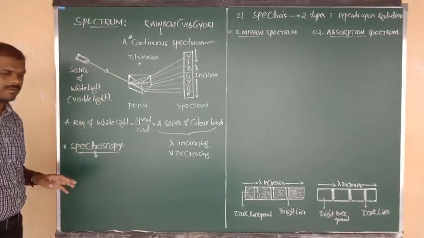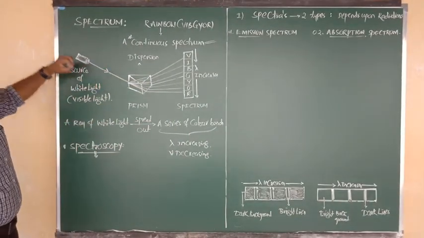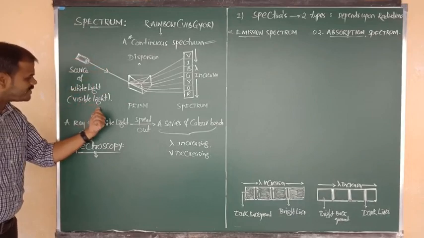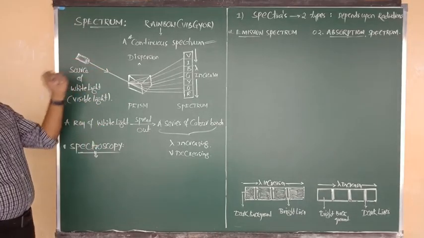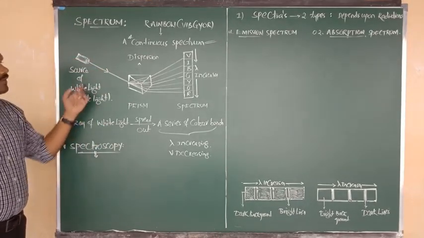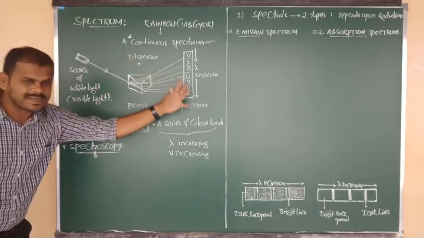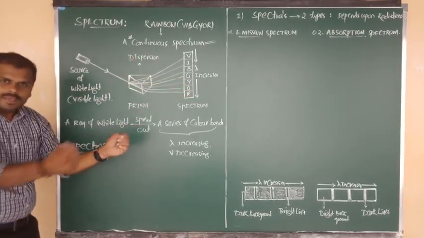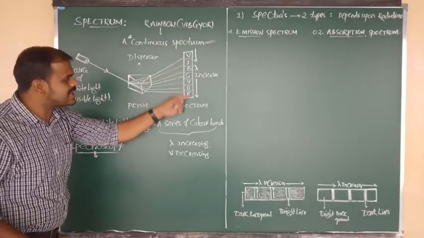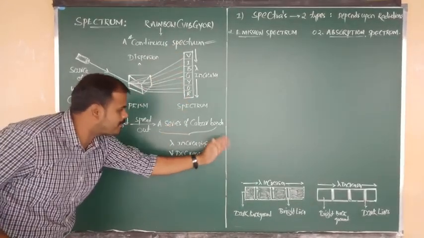So what I have explained in the diagram, the same thing I have written here in the form of matter. A ray, nothing but a beam of white light or visible light coming from the respective source, after passing over the prism, after dispersion, will be spread out into 7 series of colored bands.